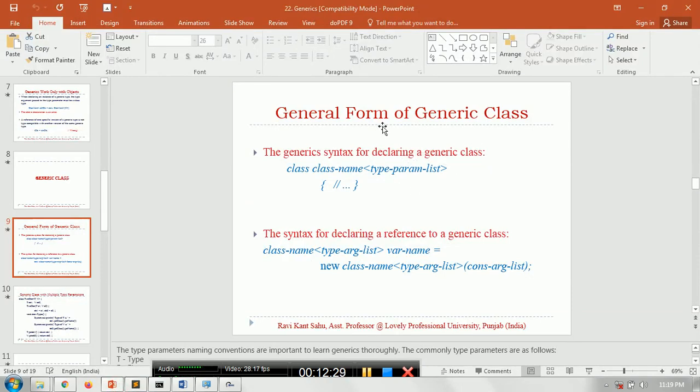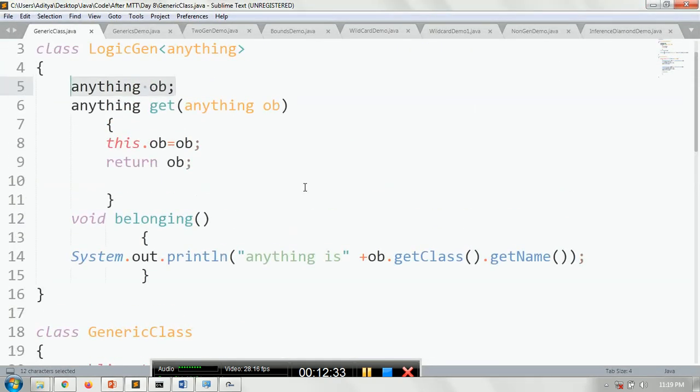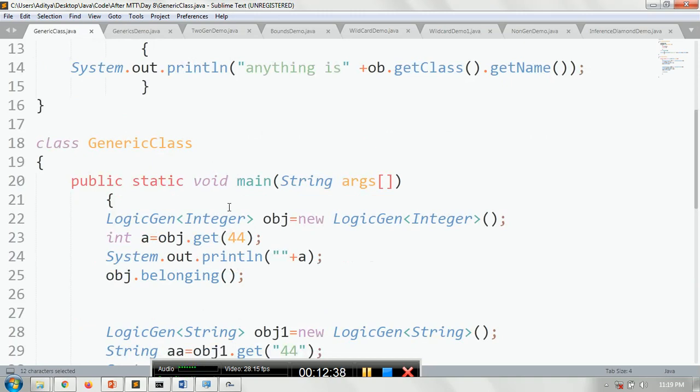There is a type parameter list, and here you have to pass the actual argument. Here you have passed the type. What is the type? It could be any type, anything. But whenever you're creating the object of that class, you have to pass a particular type. That is, it could be an integer, it could be a float, it could be a string.